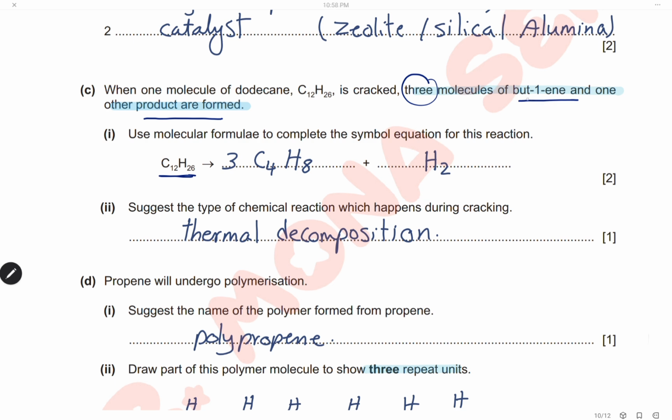So the but-1-ene is C4H8. We have 3 molecules, so we will have a total of 12 carbons, and 3 by 8 is 24 hydrogen. So what is remaining is 26 minus 24. We have 2 hydrogen gas formed from cracking of dodecane.